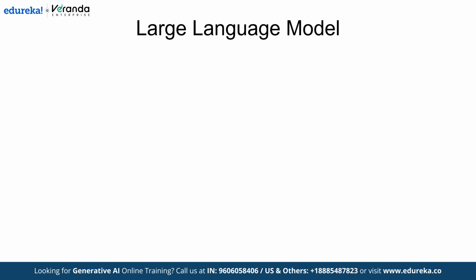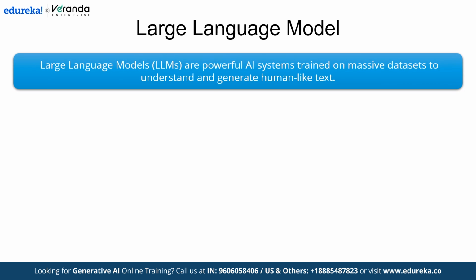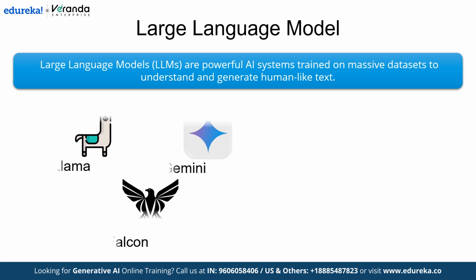Next, learn about large language models. Large language models are powerful AI systems trained on massive datasets to understand and generate human-like text. Here, dive into different types of LLMs like LLaMA, Falcon, and Gemini.